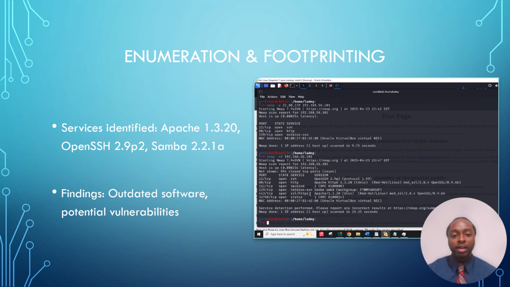Through footprinting, I was able to find the IP address, ports, etc. without actively interacting with the Captcha machine. Meanwhile, doing enumeration, I found more information on services like Apache 1.3.20, OpenSSH 2.9p2, and Samba 2.2.1a, all of which are outdated and have known vulnerabilities. For example, Apache is susceptible to a buffer overflow, while Samba may allow null session attacks.